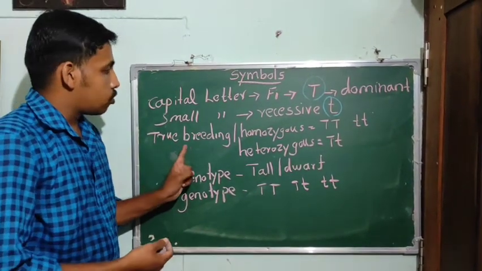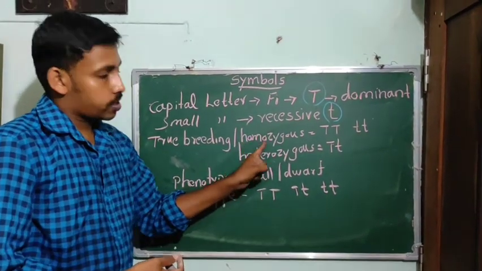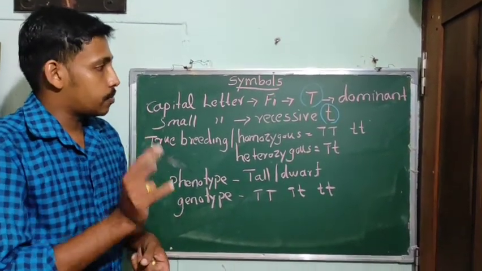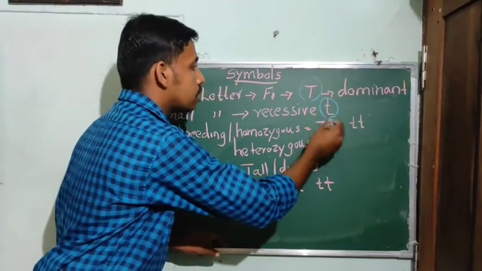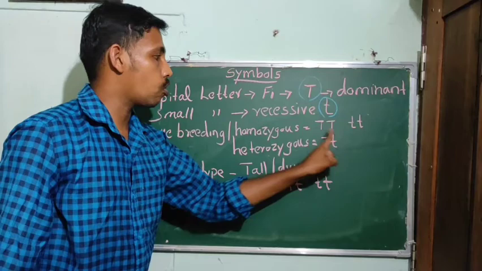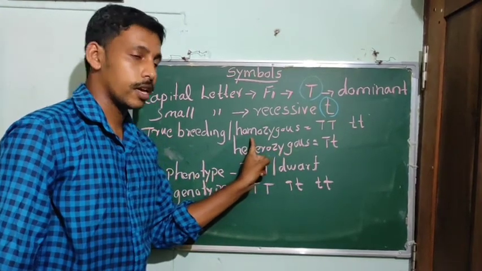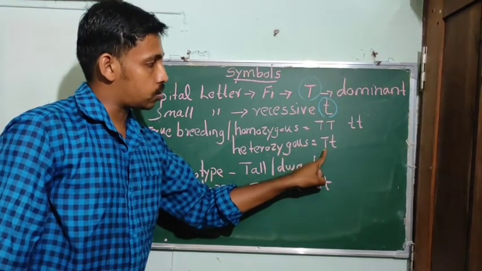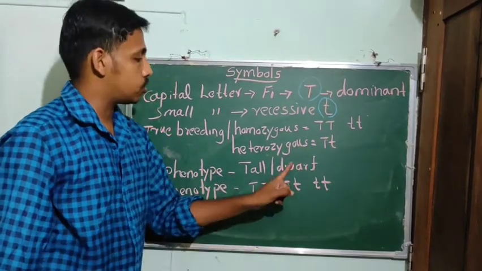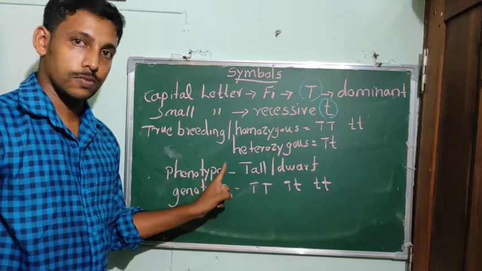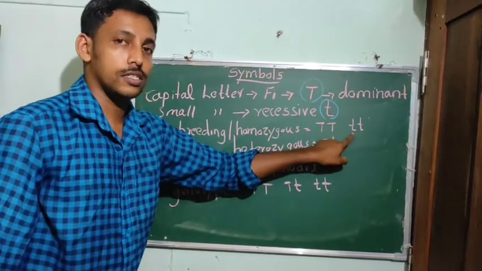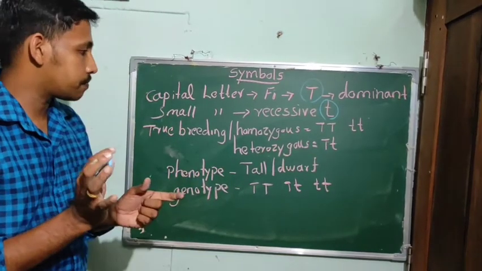Then the true breeding plants, the homozygous ones, are represented this way, like this. If the two forms, the two genes or factors, are different, it is known as heterozygous. So this represents the heterozygous condition, and both of these represent the homozygous condition.